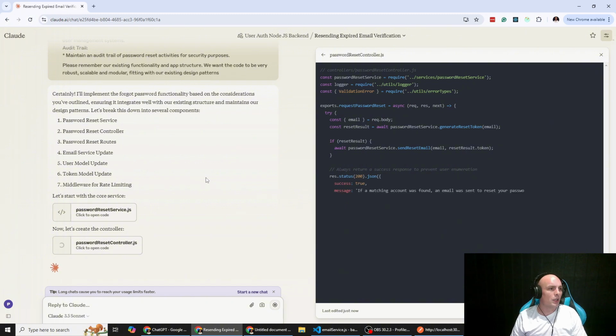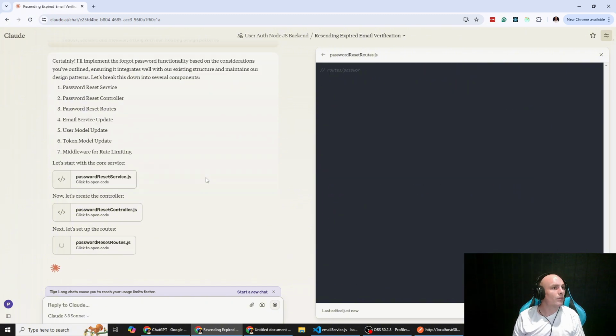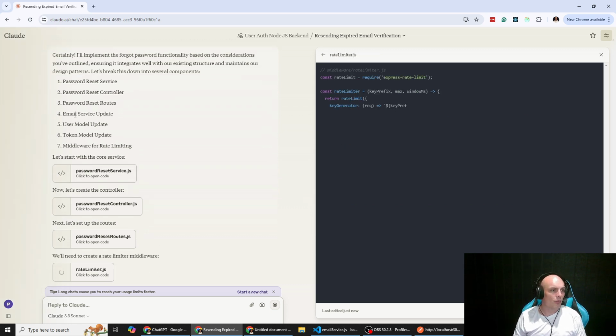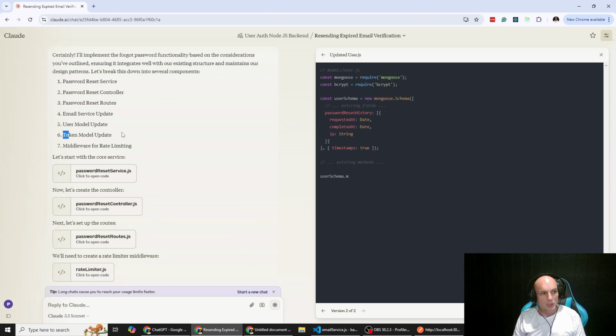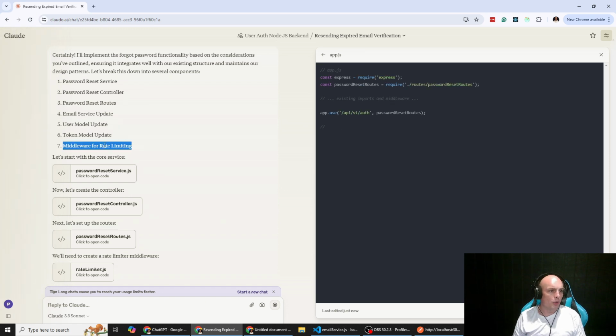So here's what we're getting created by Claude so far. So we're getting a password reset service, our password reset controller, our password reset routes. That all makes sense. Updating our email service, updating our user model, probably for a reset password token. Makes sense, given we're also updating the token model. And then we're going to implement some middleware for rate limiting.